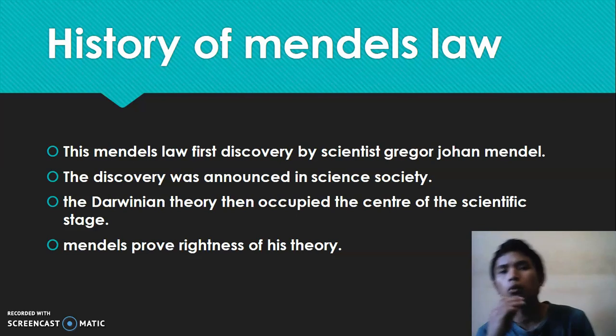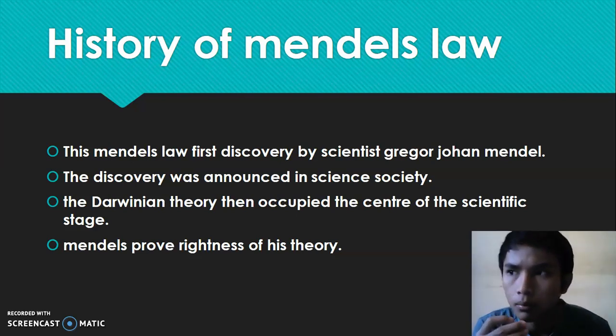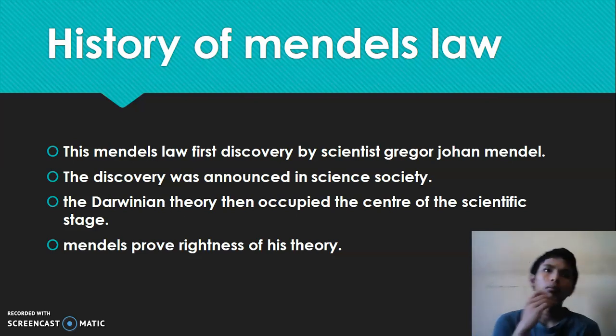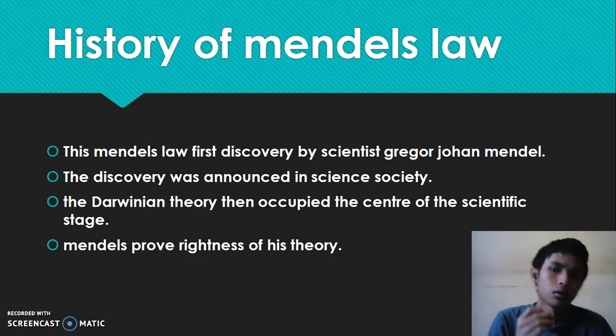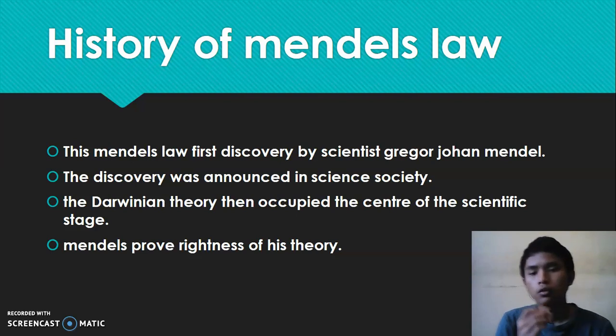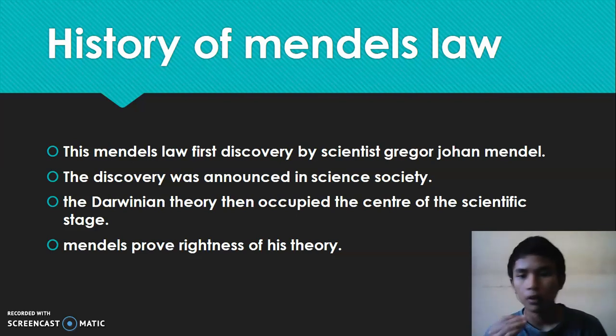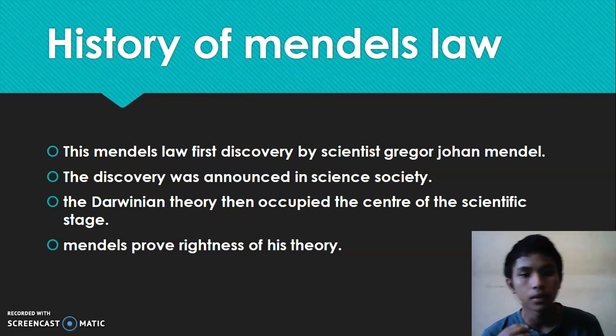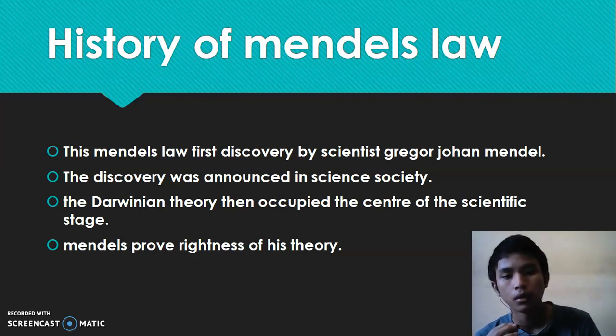But he wanted to know about biology, like heredity. So he made some experiments about heredity. So this Mendel's Law was first discovered by the scientist Gregor Johann Mendel.